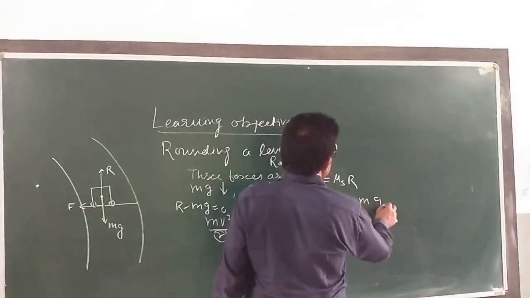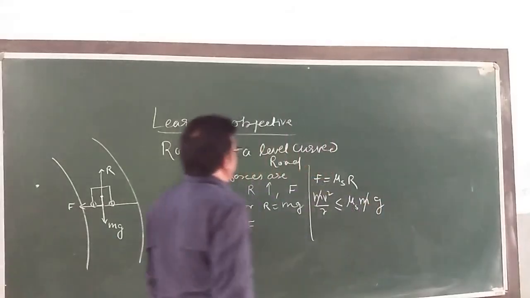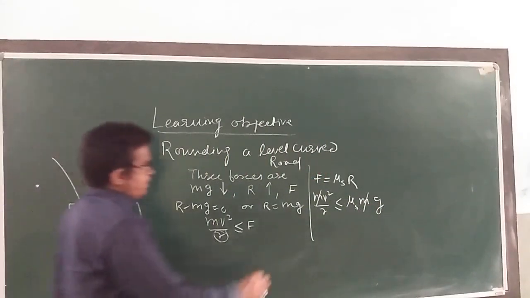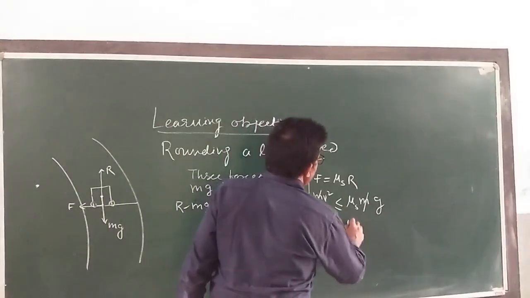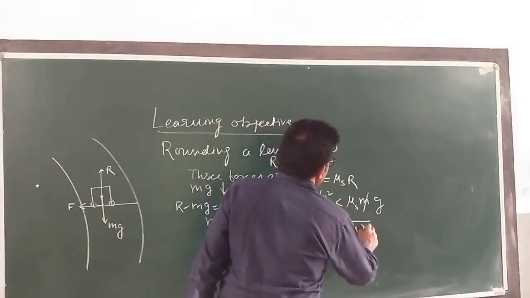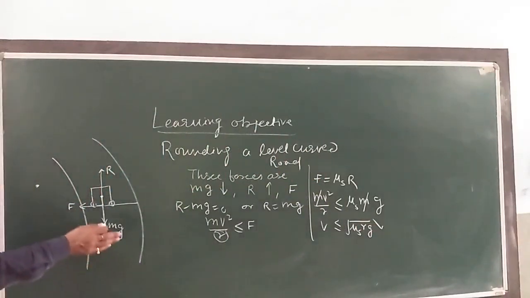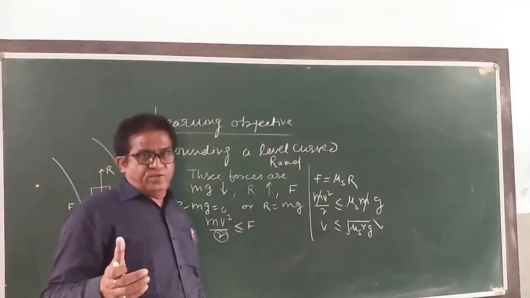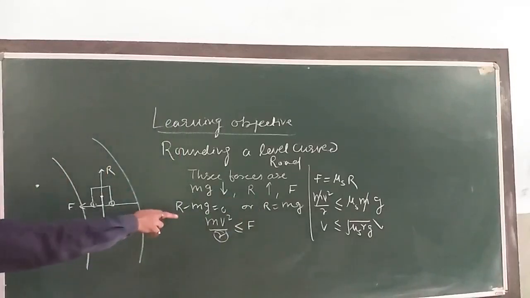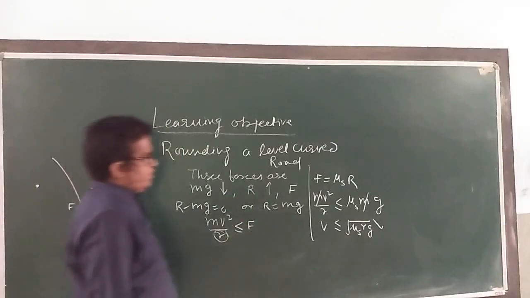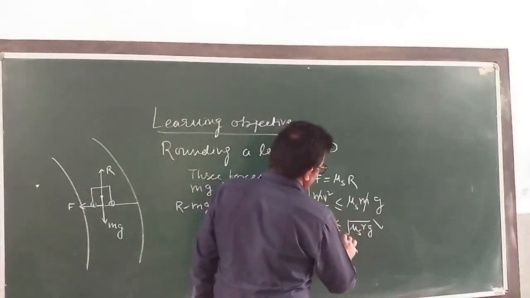R is equal to mg. m cancels from both sides. So what is the velocity of the car here? So v comes out to be less than or equal to the square root of mu s r g. This is the required formula, my dear children. The maximum velocity with which a vehicle can go. This is the maximum velocity by which the vehicle can go round a level curve without skidding.